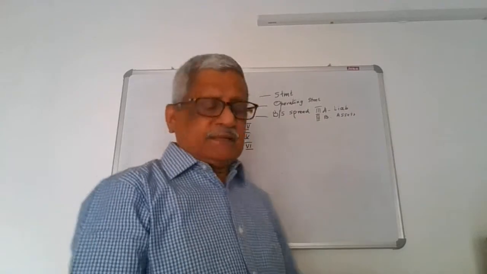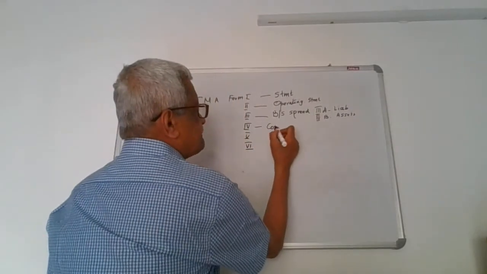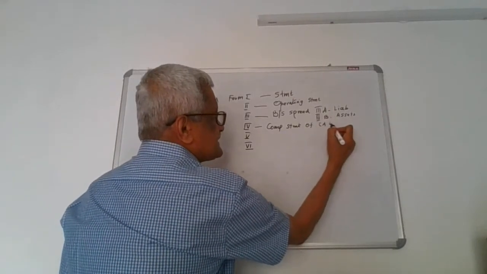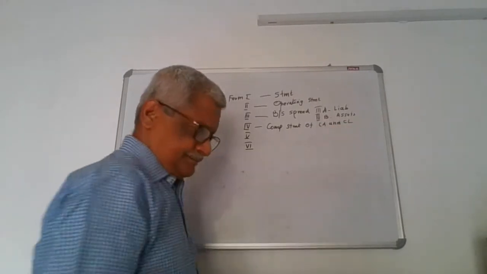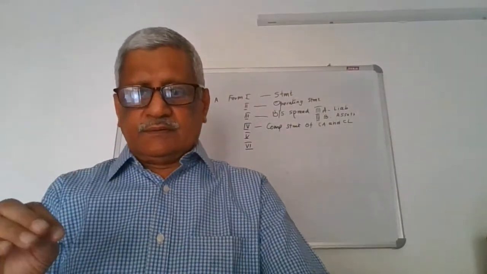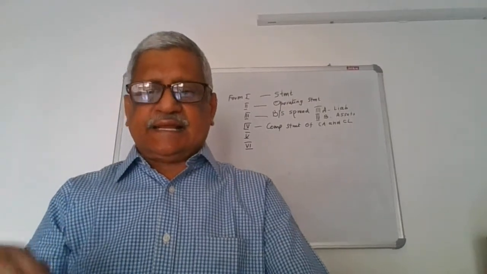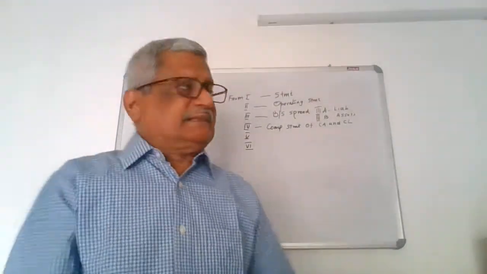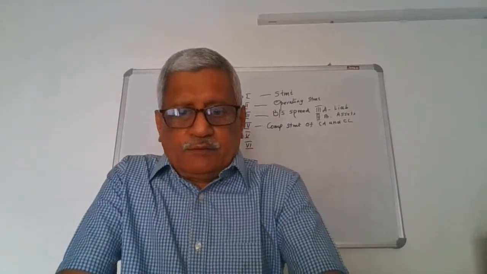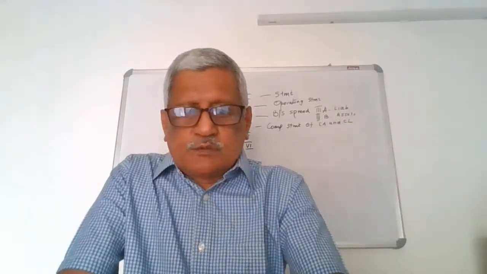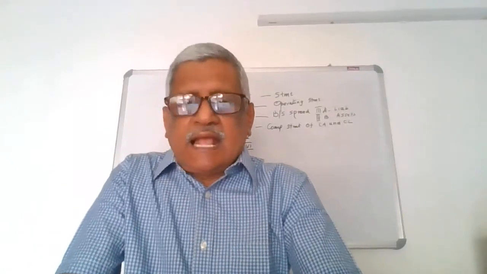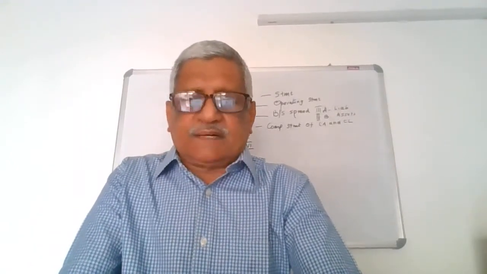Now coming to the form number 4, it is a comparative statement of current assets and current liabilities. That is, form number 4 consists only of the current assets and the current liabilities, and they are analyzed. And this form is used to find out the holding period of raw material, semi-finished goods and finished goods, and the credit period extended on sales and the credit period available on purchases.